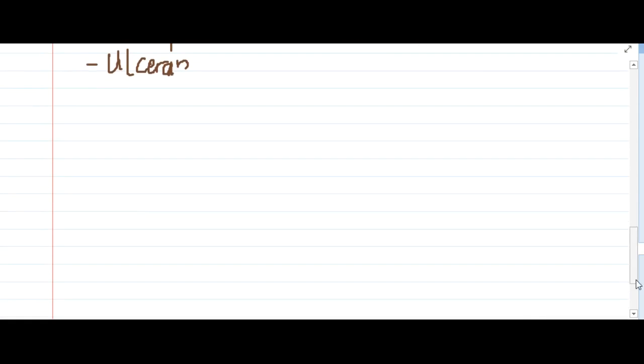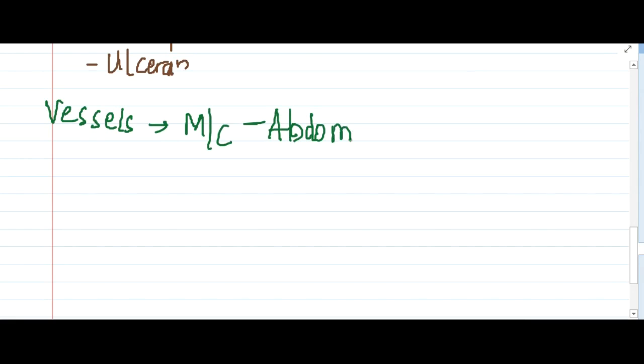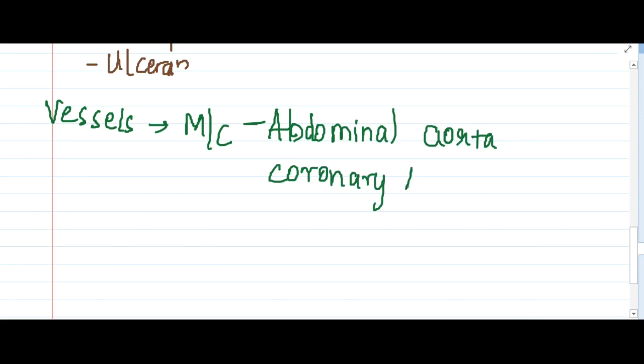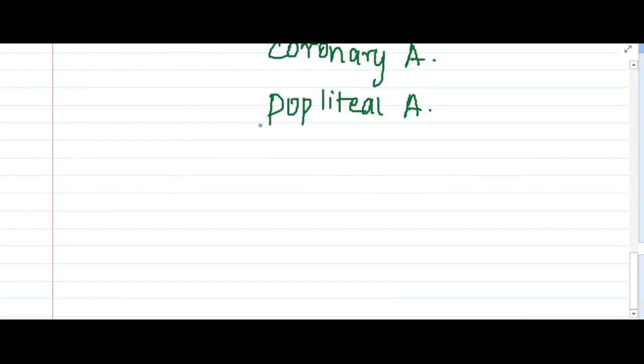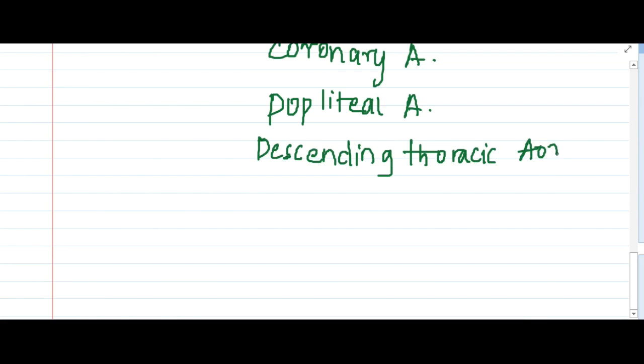So what are the vessels which are involved in atherosclerosis? The vessel most commonly involved is the abdominal aorta, followed by the coronary arteries, then in the lower limbs the popliteal artery, then the descending thoracic aorta is also associated with atherosclerosis.